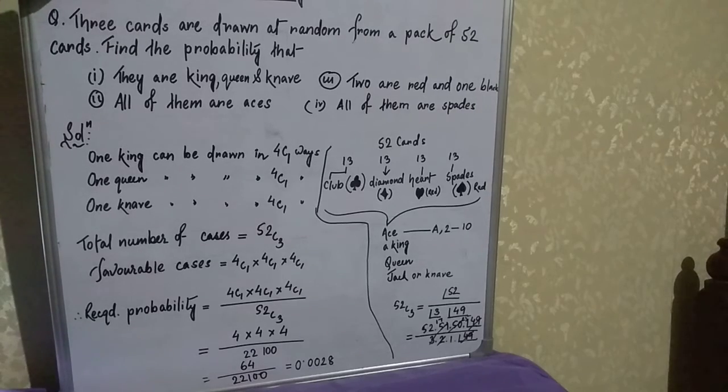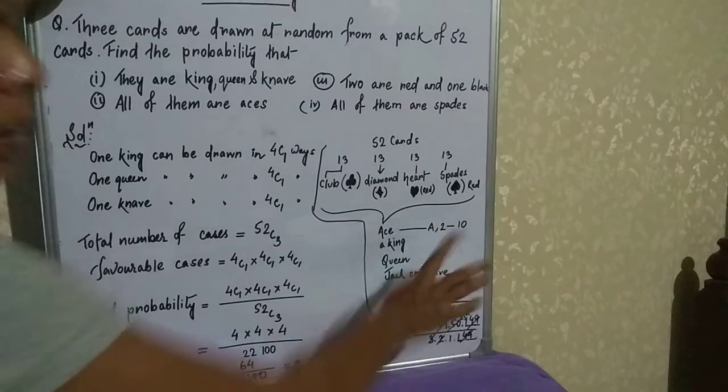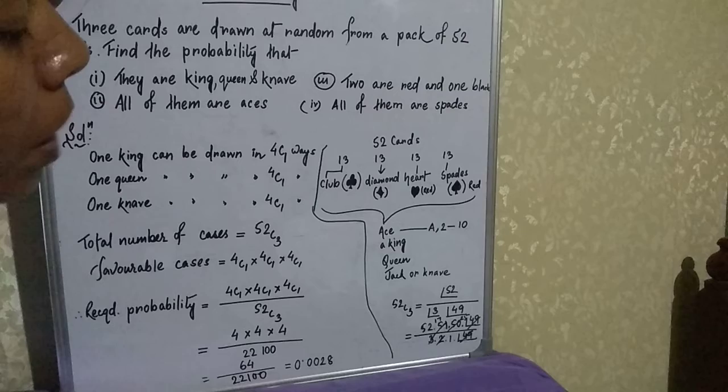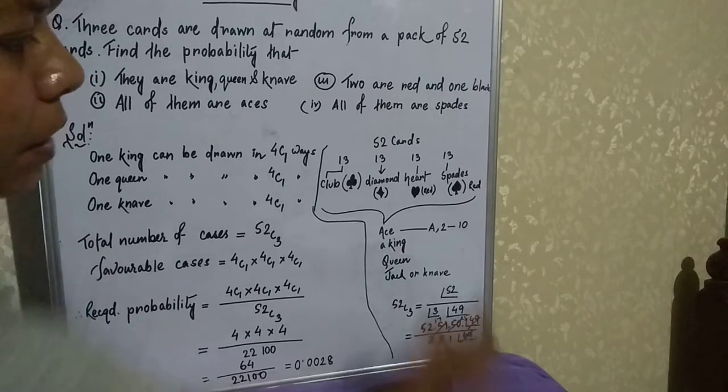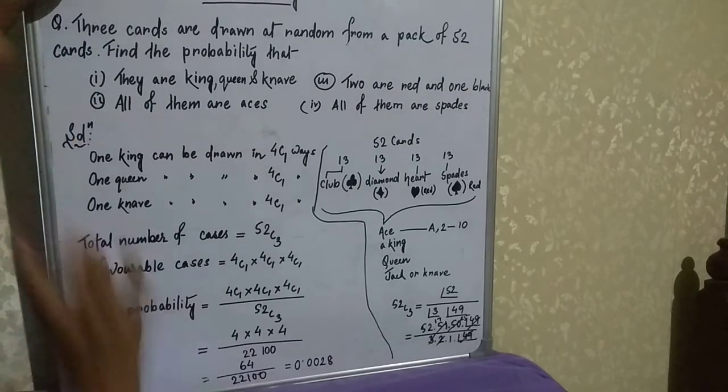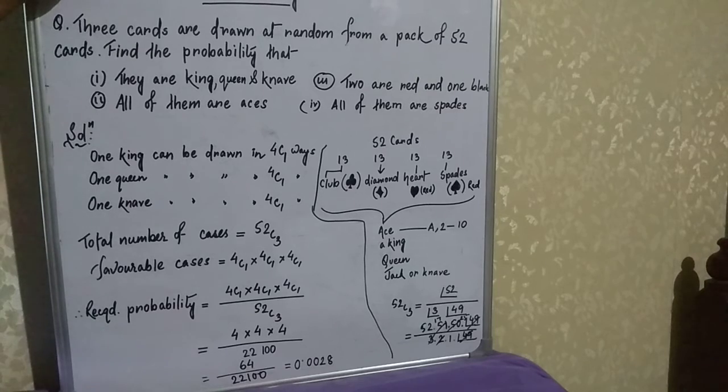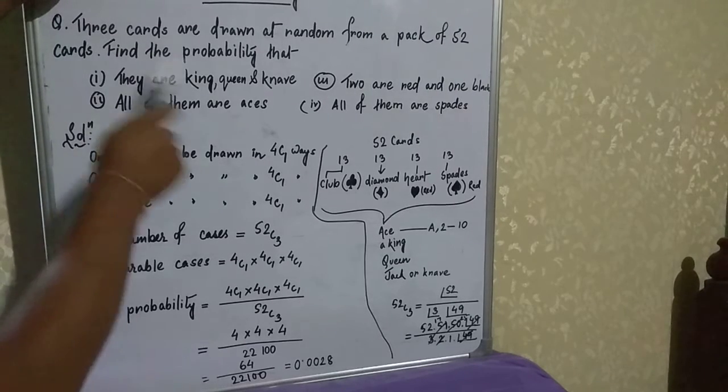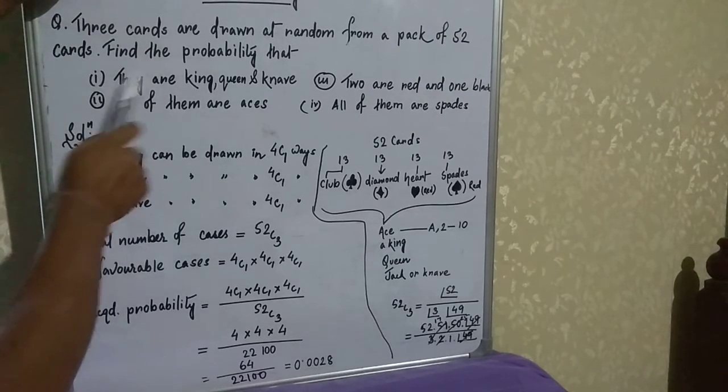So in total it is 13. A is similarly 1, so 1 to 10 cards are there, and then 11, 12, 13. Clear?